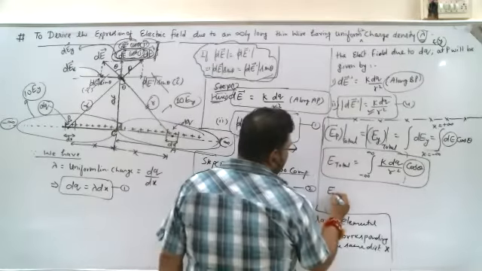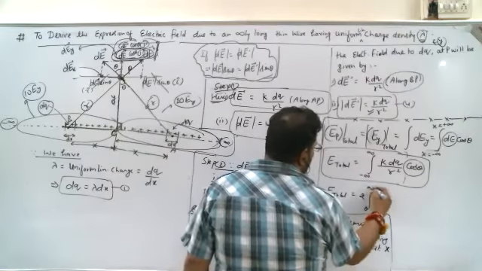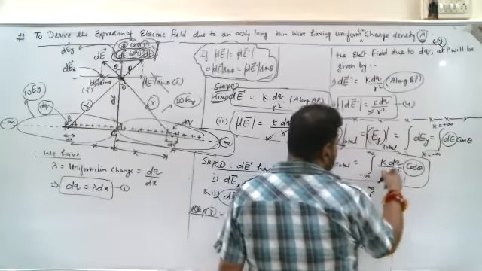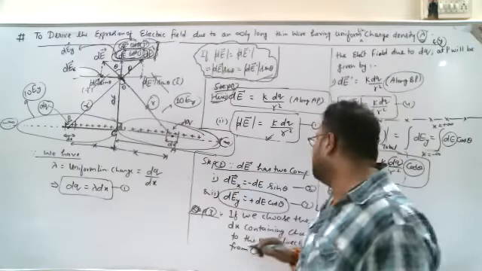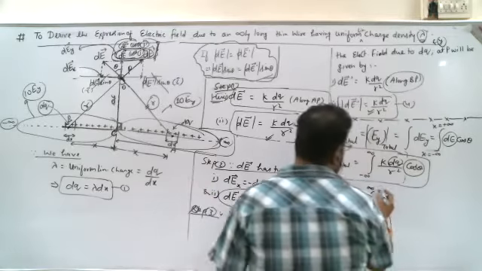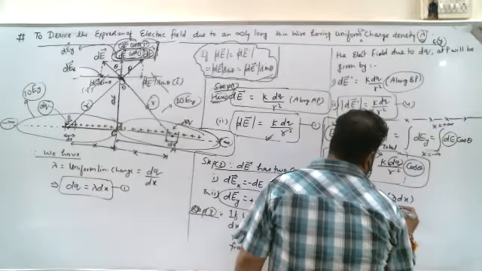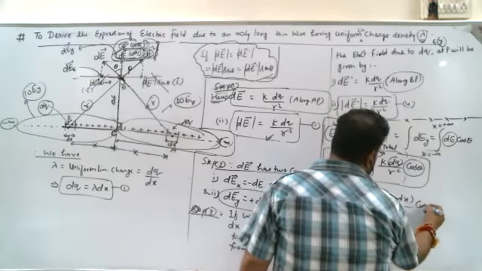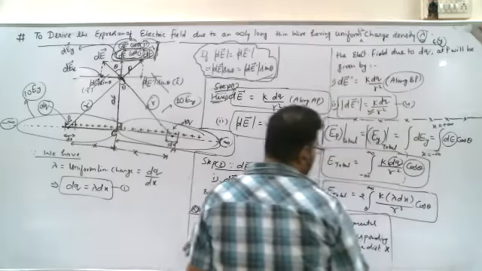So I should convert this limit into 2 times the integral from 0 to infinite of k dq, and instead of dq I am substituting that value. dq can be taken as lambda dx because we want the answer in the given terms. So k lambda dx by r square cos theta. So now we need to solve.